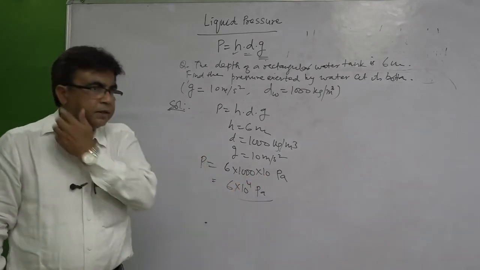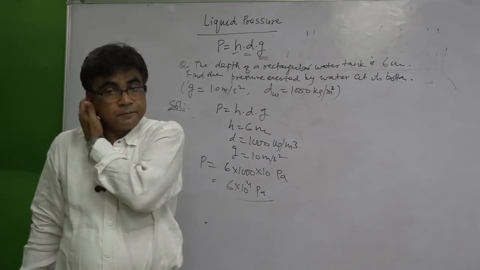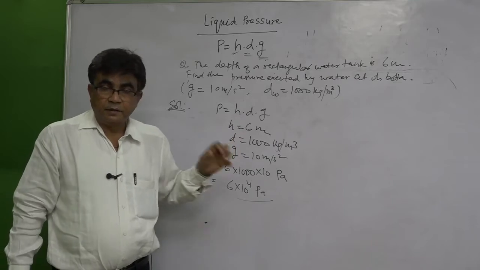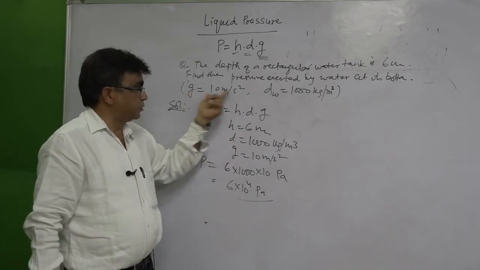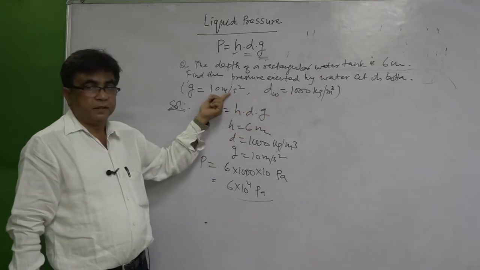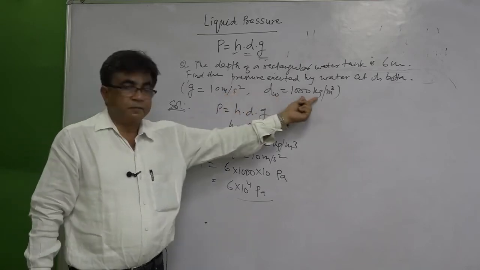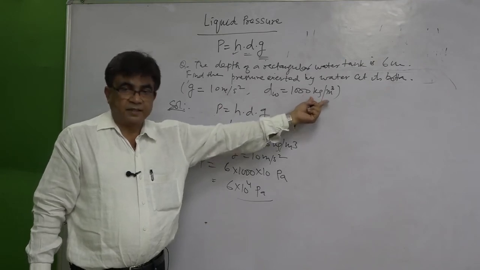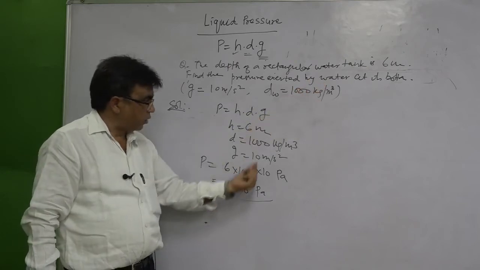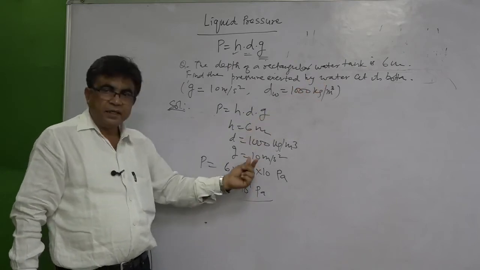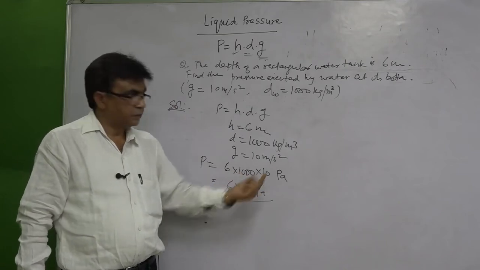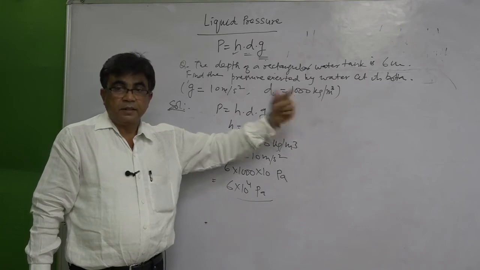So, this is a very simple numerical, but I have given you a few things. You have to be very much careful. First thing, these two values may not be given. Second thing, sometimes the density may be given in gram per centimeter cube, 1 gram per centimeter cube. So, if you write 1 in this formula, and get 60 Pascal, that will be wrong.